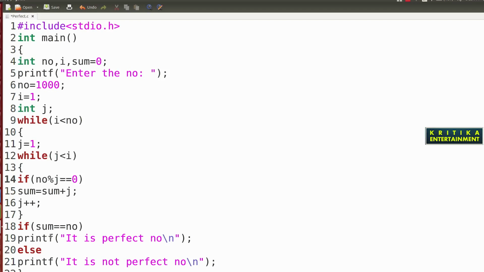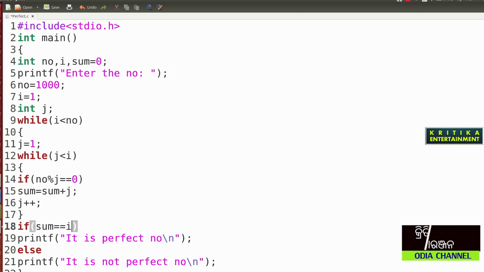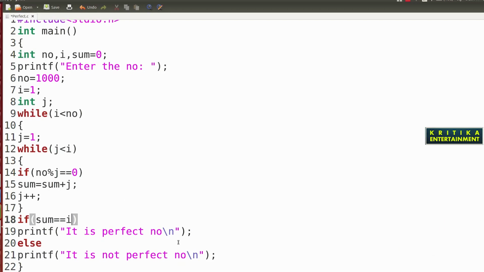Then here we'll check the logic. If sum equals to what? Write here... I made a mistake. While J less than I, here we'll write if sum equals to I, which will be right, because the number I varies from 1 to 1000. So here write J less than or equal to I, then if sum equals to I, it is a perfect number.